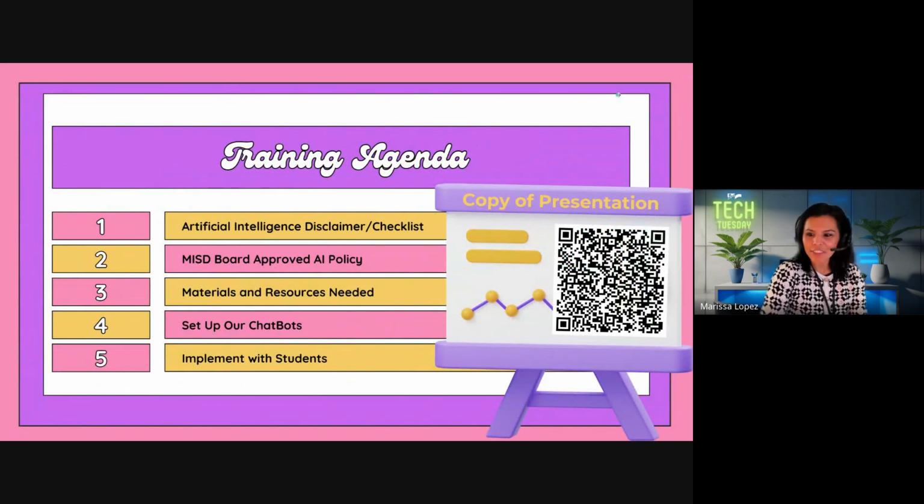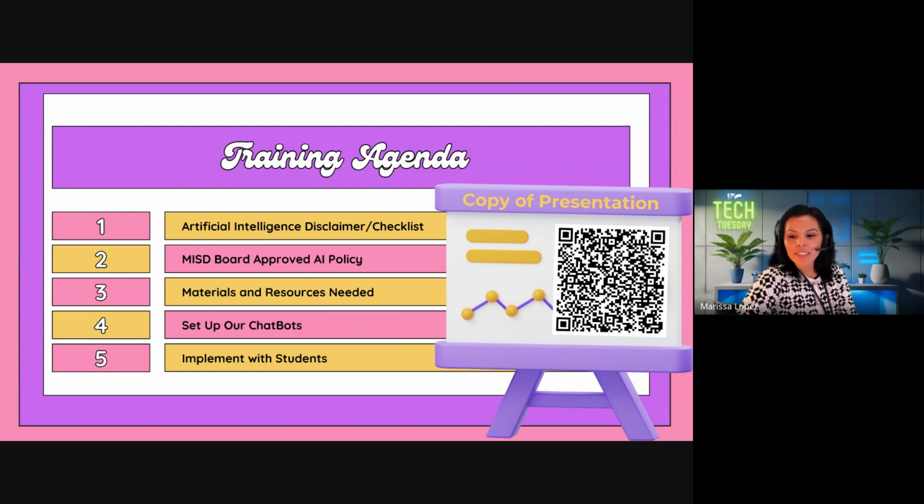This is our agenda for today's training. We are going to go over some AI disclaimers and a checklist that we go over before we promote any artificial intelligence applications, and then our MISD board approved policy, the materials that you'll need for this training or to do this with your students. If possible, we'll be able to set up our chatbots, but I will share one with you so that you can have access to my chatbot and then you can edit it to meet your needs. And then I will show you how to implement this with your students.